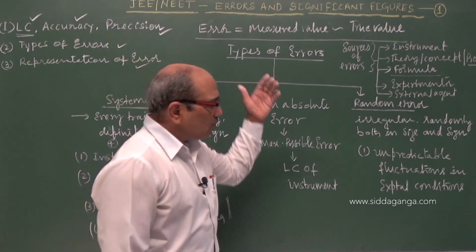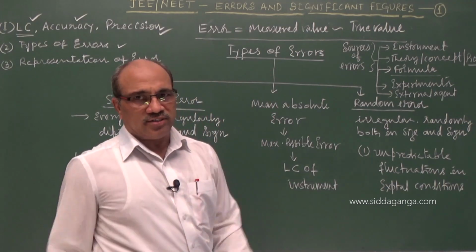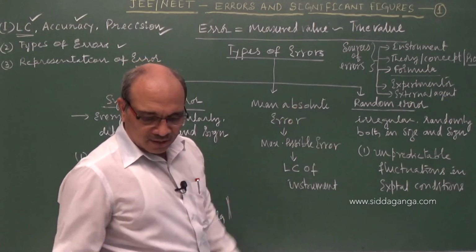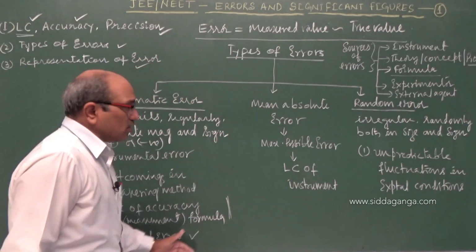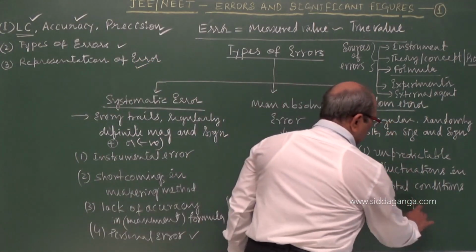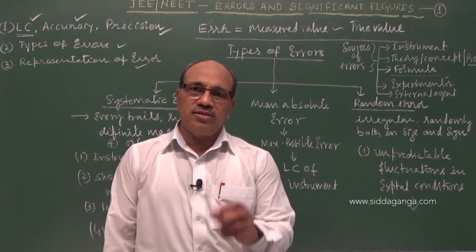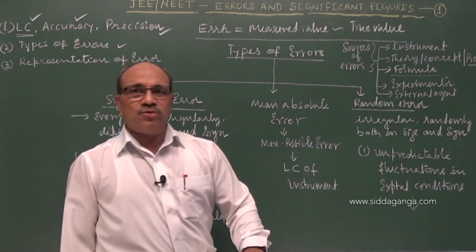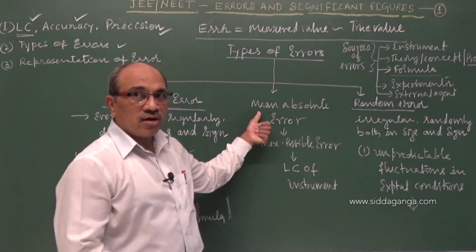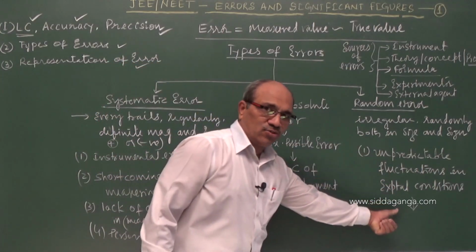But random errors, how to minimize? Taking a set of readings. That is where I am coming. However, minimization of these you come to know. How to minimize this is taking a set of readings and averaging out. We get the true value, and again absolute error and mean absolute error. How to measure that? I am coming to that part.